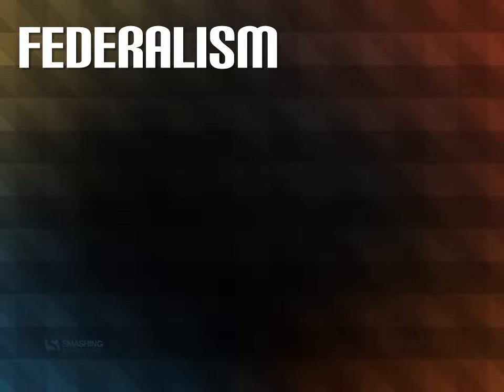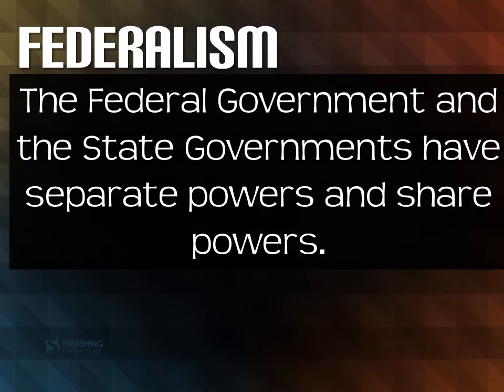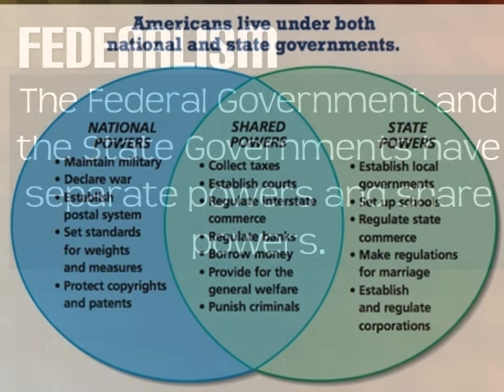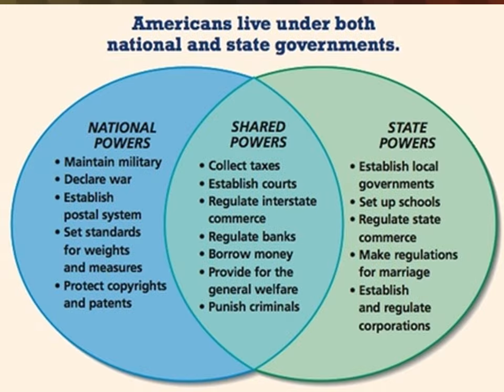First off, we have federalism. Now, federalism is the belief that the federal government and the state governments have separate powers, but they also share some powers. So check out this Venn diagram. On the left, you have national powers. So these are powers that only the federal government or national government can do. So these are only things that the president, Supreme Court, and our Congress can do.